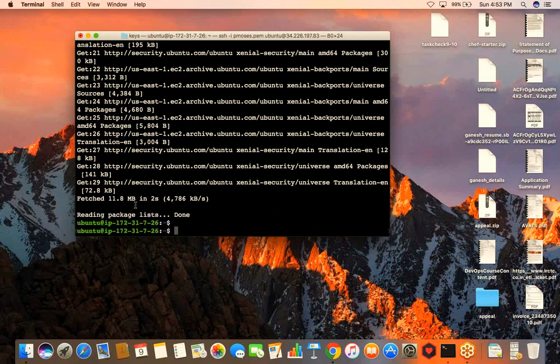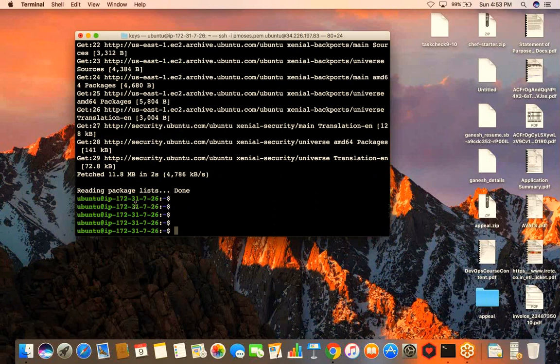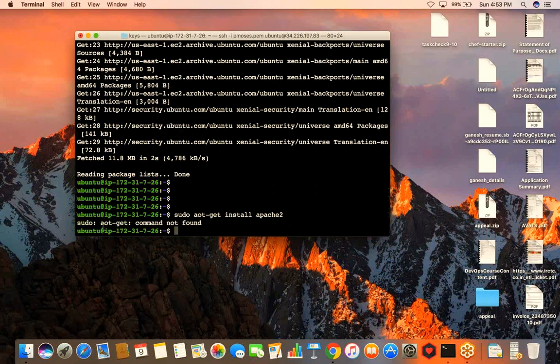Okay, and my server is up and running now. So now let's go ahead and install Apache and do something interesting with this. So I'll say sudo apt-get install apache2, enter. Oh, it is giving me an error saying that there's a typo because it should be apt. So I'll say sudo apt-get install apache2, enter.